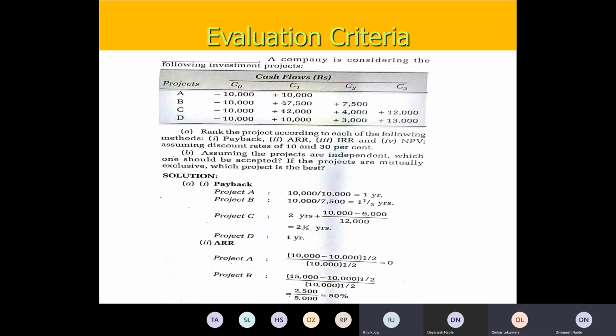Sir, yes, sir. Okay, and the last project D is again having 1 year as the payback period, but it is also generating cash flows in the second and the third year. So although the payback period of project A and D is the same, which one will you prefer? First one. Why?